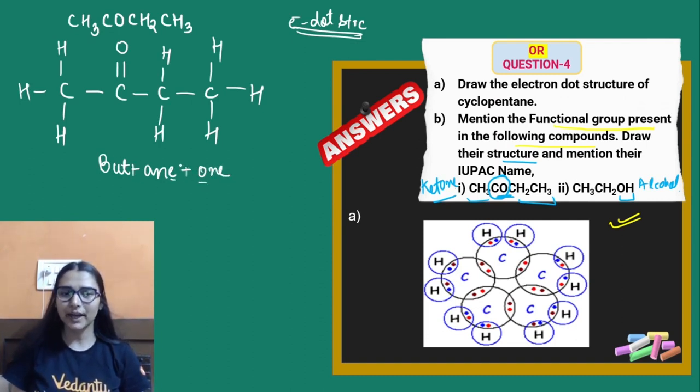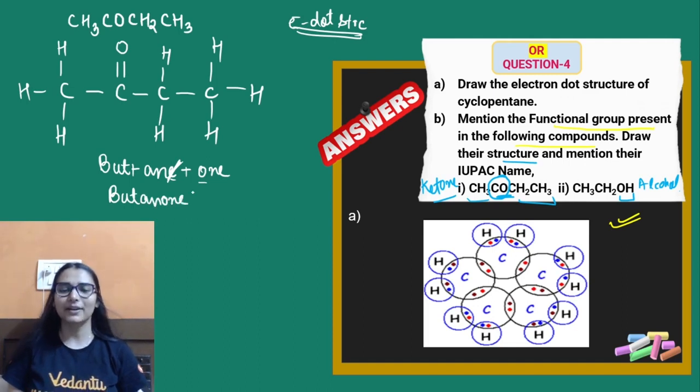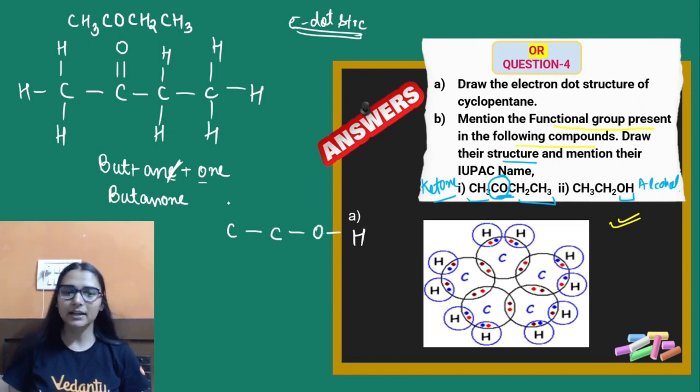2 vowels together, E is cancelled out. So what is the name? Butanone. Easy है ना, not difficult. The next is ethanol. Again connect the carbon atoms first. 1 2, है ना. Then connect the functional group. In the end attach the hydrogen atoms.